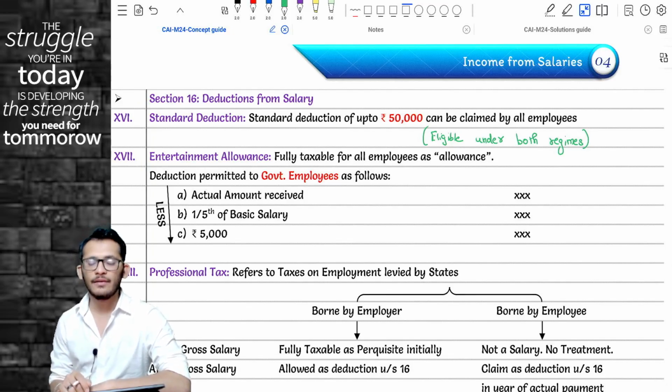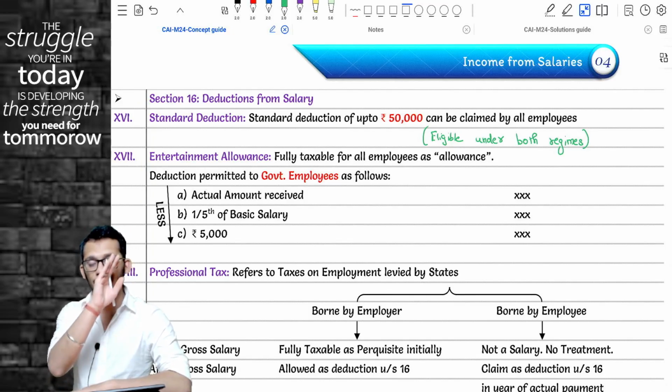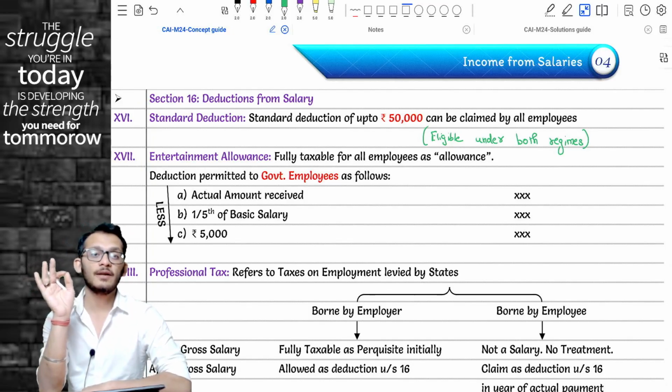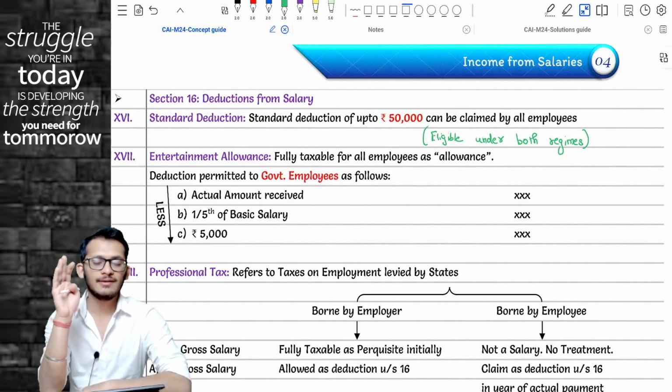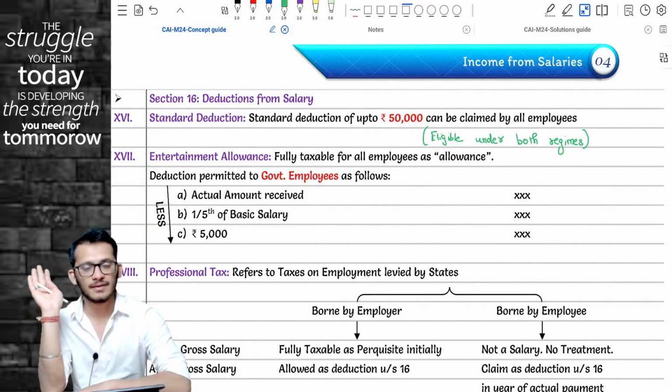Please keep this in mind. We will anyway discuss this when we do section 115BAC, but a very, very important amendment in the current year. Please pay special focus. Yes, people. Rahul, what happened to the balance 2 items? The balance 2 items remain as they are, meaning if you are opting for 115BAC, entertainment allowance and professional tax are still not permitted.